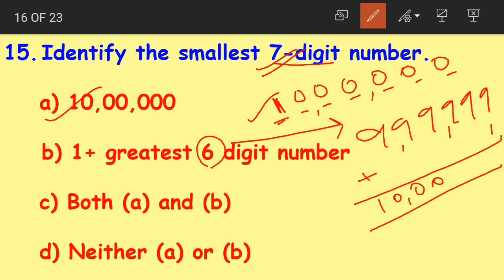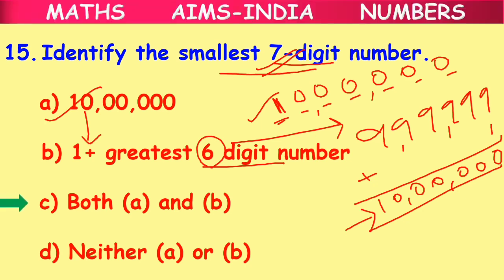Again we get 10 lakhs, which is equal to the smallest 7-digit number. So the correct answer for this question will be option C, both A and B. Both A and B form the smallest 7-digit number: 1 plus greatest 6-digit number, or you can simply say it as 10 lakhs.